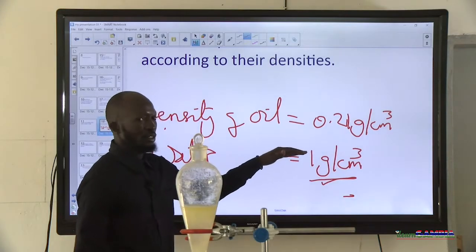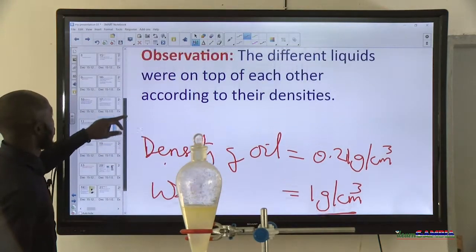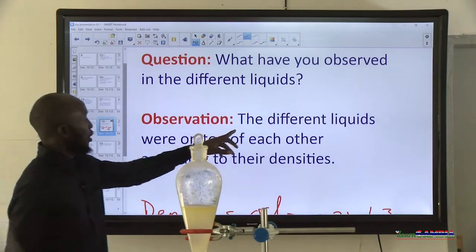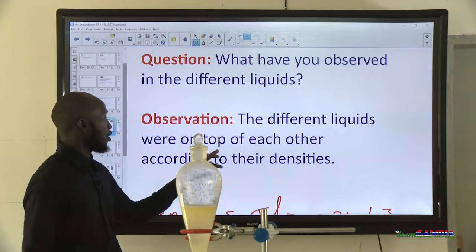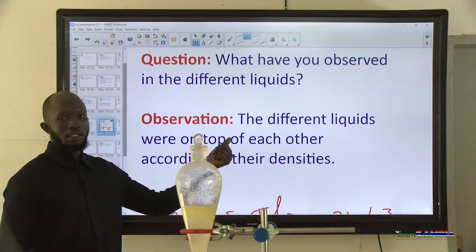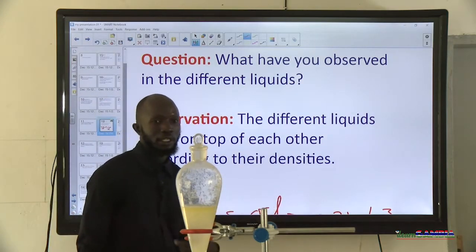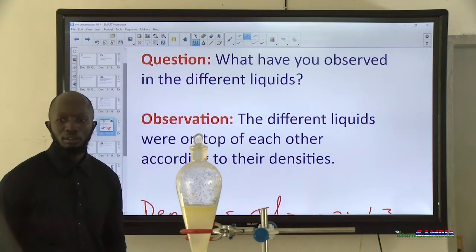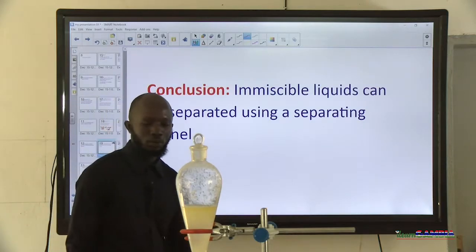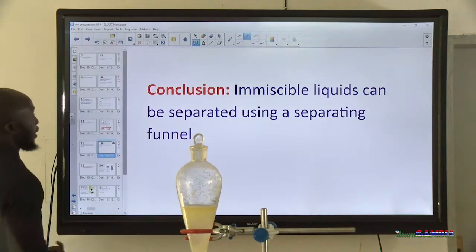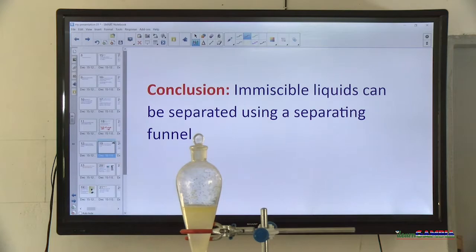So based on this, that is why this point is saying that the different liquids sit on top of each other according to their densities, because the density of water is larger than the density of oil, right? And now, because we have already investigated this, we can conclude that immiscible liquids can be separated using a separating funnel. And that will bring us to the end of this particular exercise.